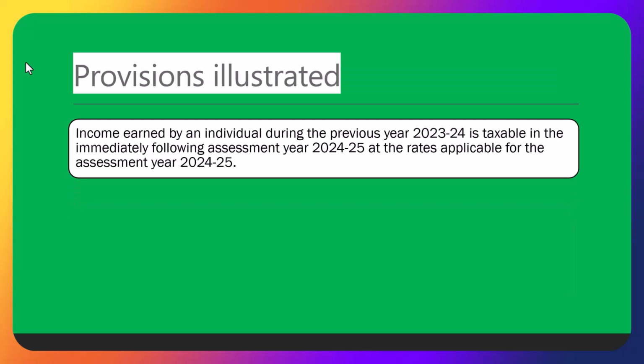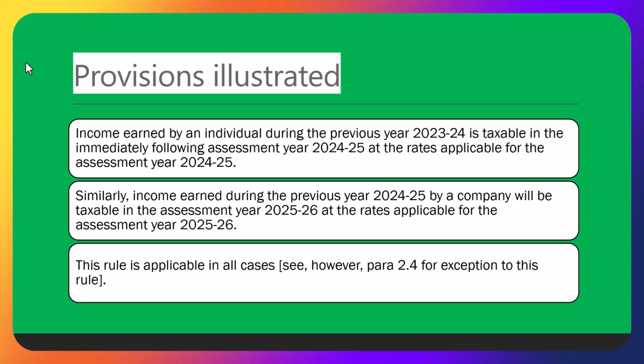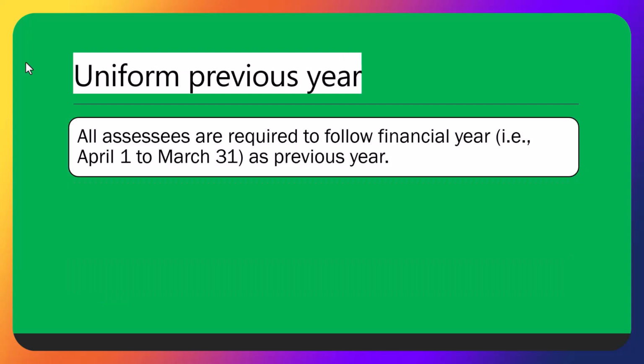So basically, we are going to learn what are capital and revenue receipts. Now, it is only the revenue receipts which are chargeable to tax. Anything which has been received as a capital receipt, we are not going to pay any tax on that. Okay, only revenue receipts like salary, business income, all are revenue receipts. Capital receipt would be like when you sell an asset, you may get the proceeds. So that will be a capital receipt. So that won't be charged. Only the profit will be charged to tax. Okay. So capital is not taxable, and we are going to learn more about that as we go along. It is just a small explanation at the moment I'm giving, but we will do in full detail.